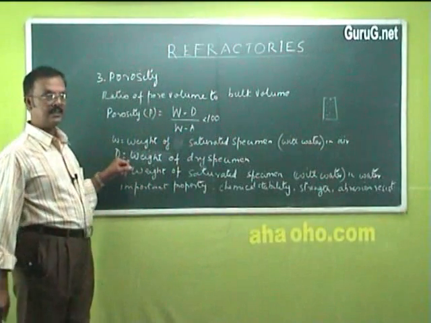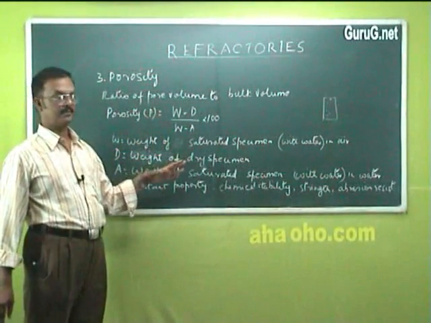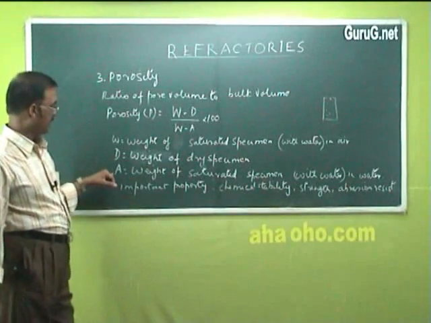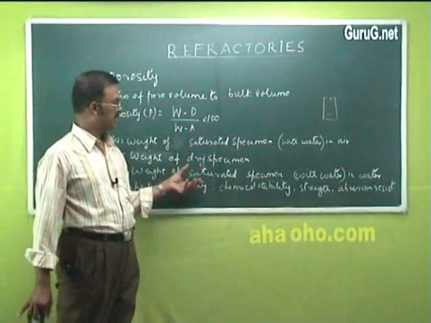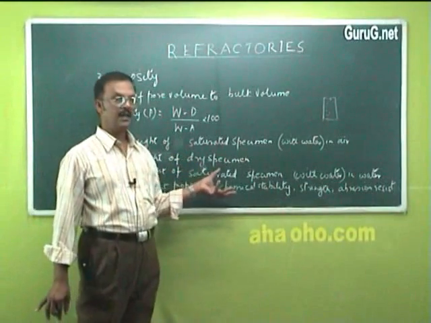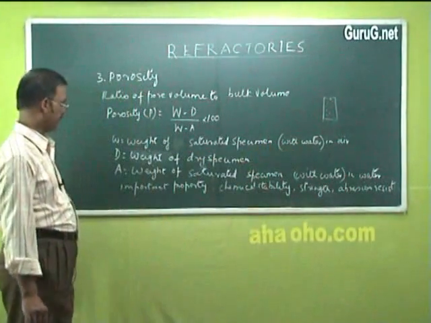D is the weight of the dry specimen, and A is the weight of the specimen saturated with water, and the weight is taken in water.